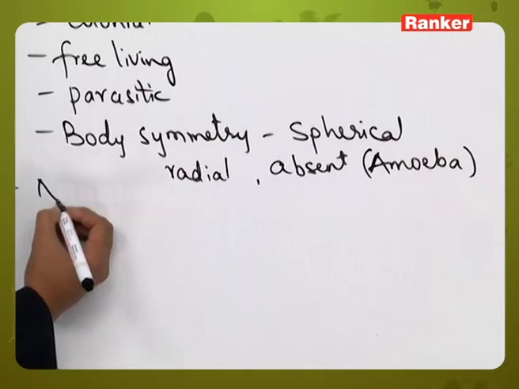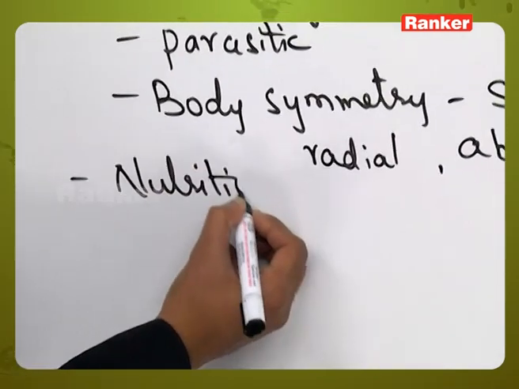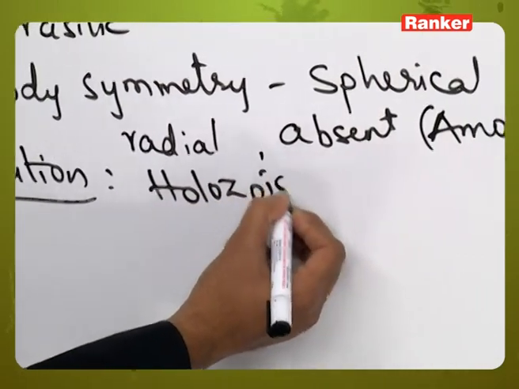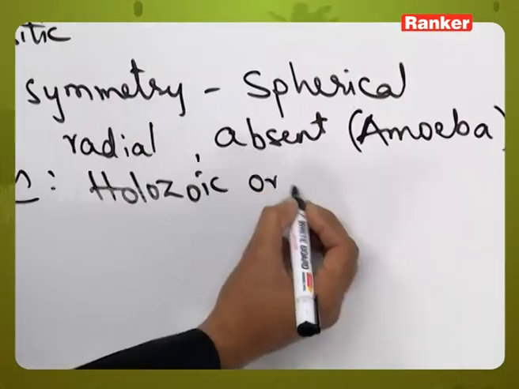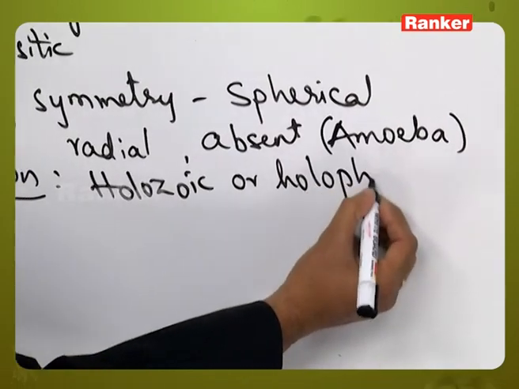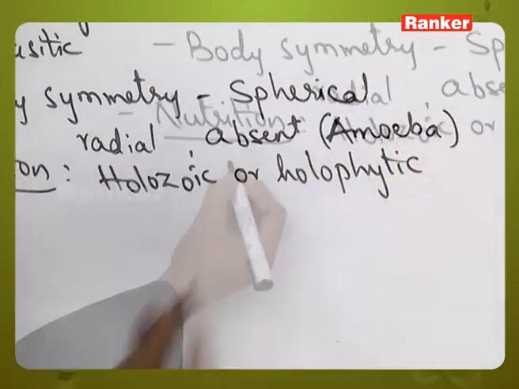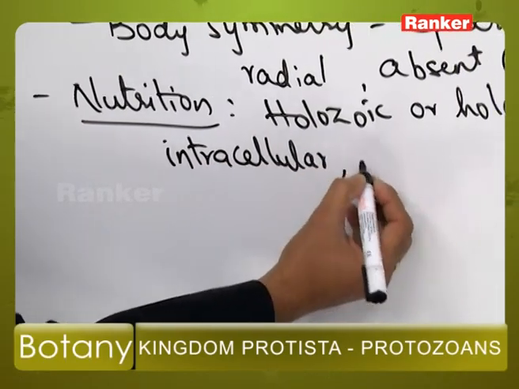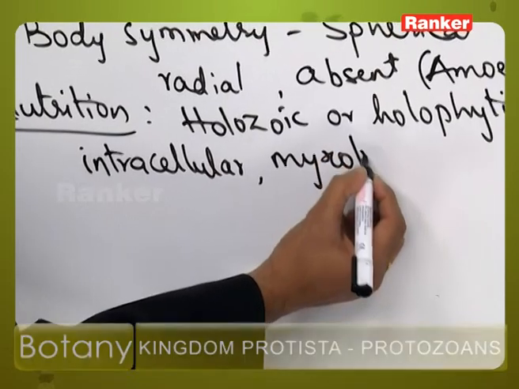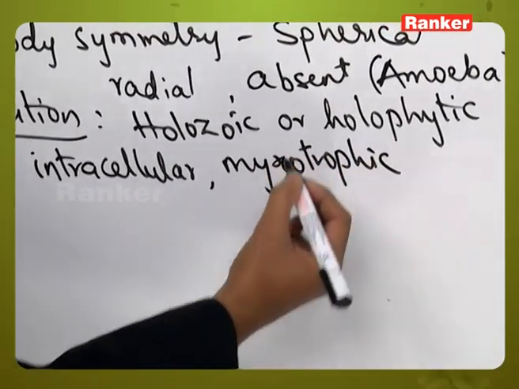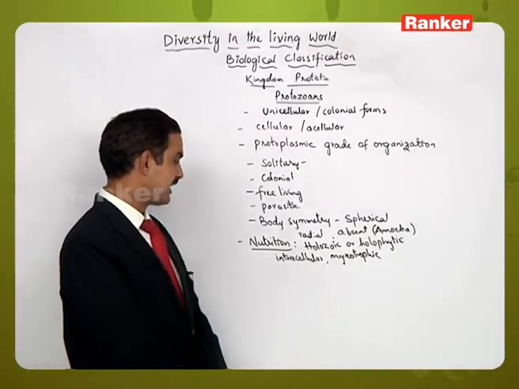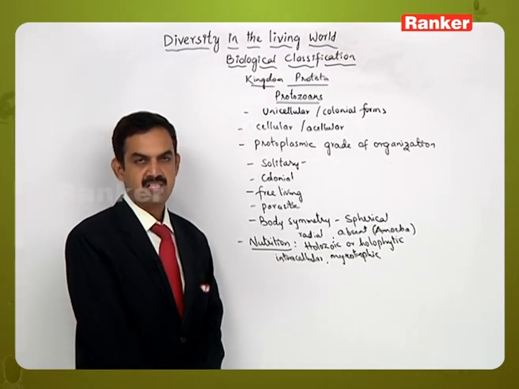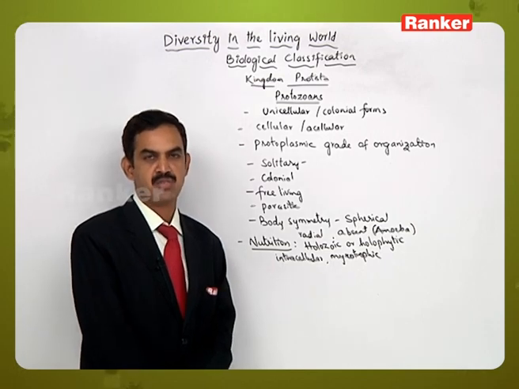Then as we have said, if you see the nutrition part, some of them exhibit holozoic type of nutrition, or some exhibit holophytic type of nutrition also, and some are intracellular in nature, and some exhibit mixotrophic type of nutrition. When they are intracellular, that means they survive inside the cell and acquire the nutrition. That's why some of them exhibit the parasitic type of nutrition also.